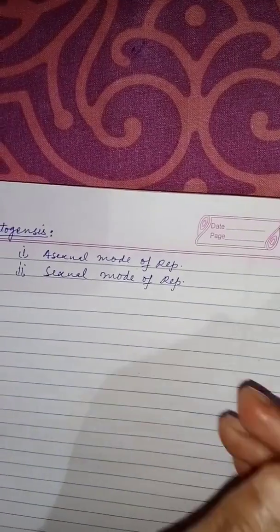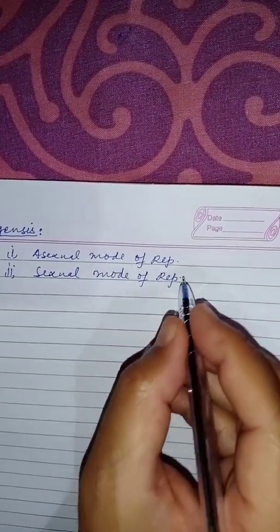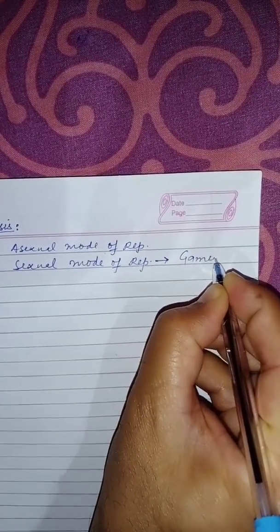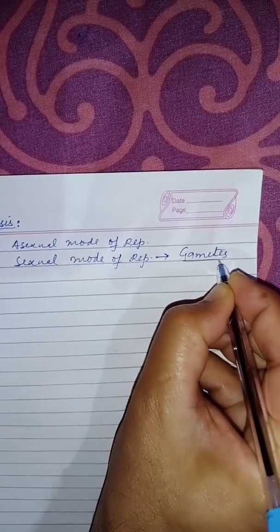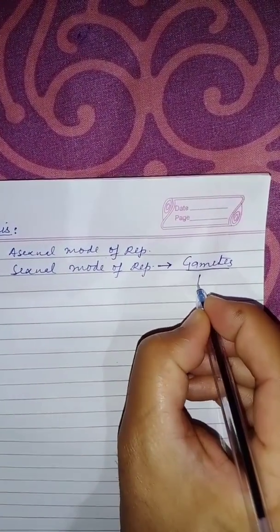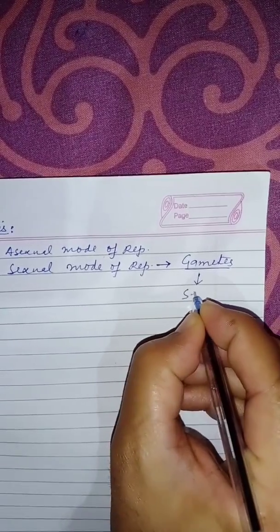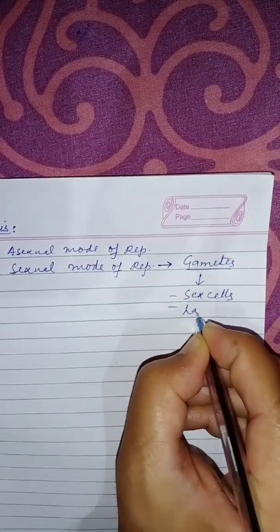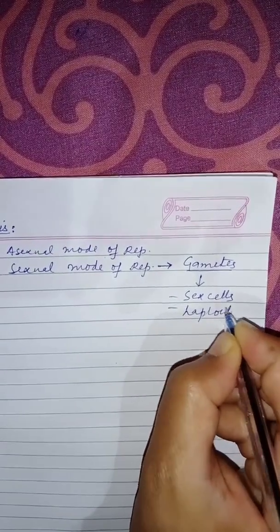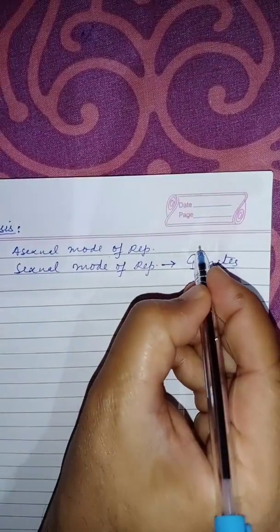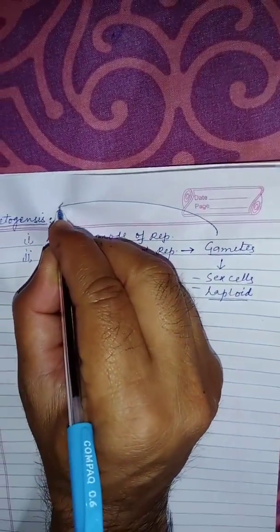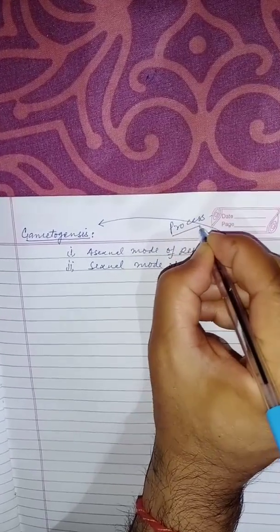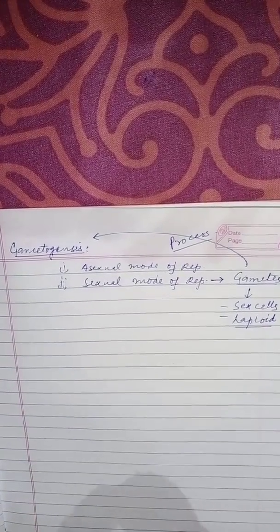As far as the organisms which reproduce through sexual mode of reproduction, they produce gametes. Gametes are nothing but sex cells, and they are haploid. The process of formation of gametes is called gametogenesis.